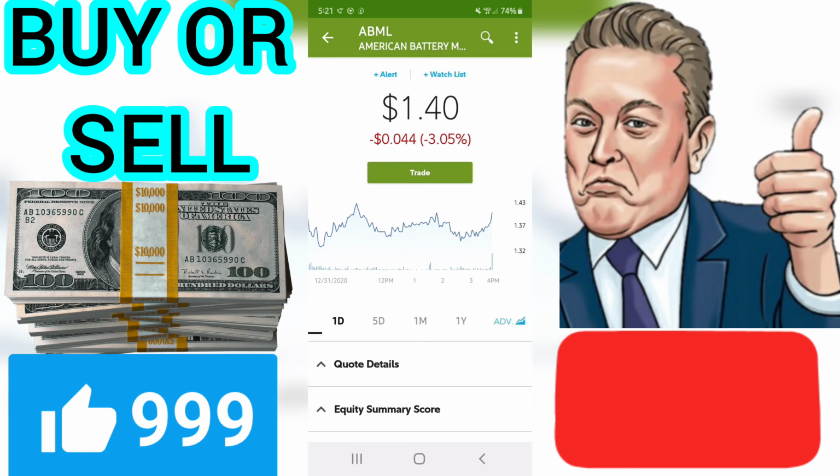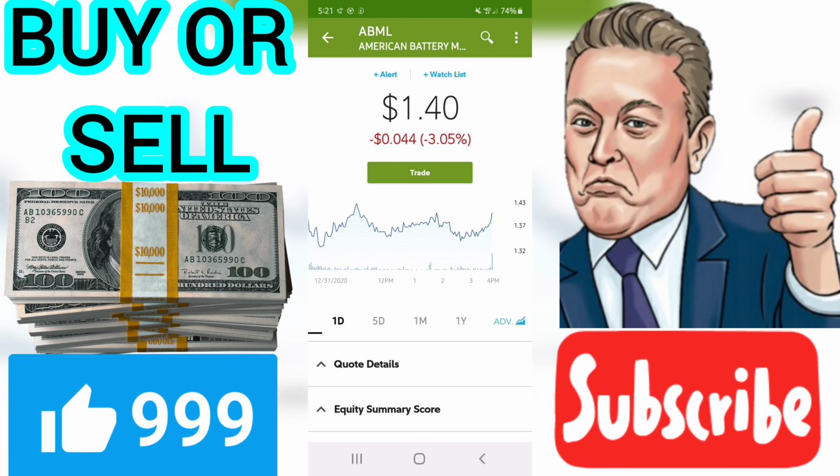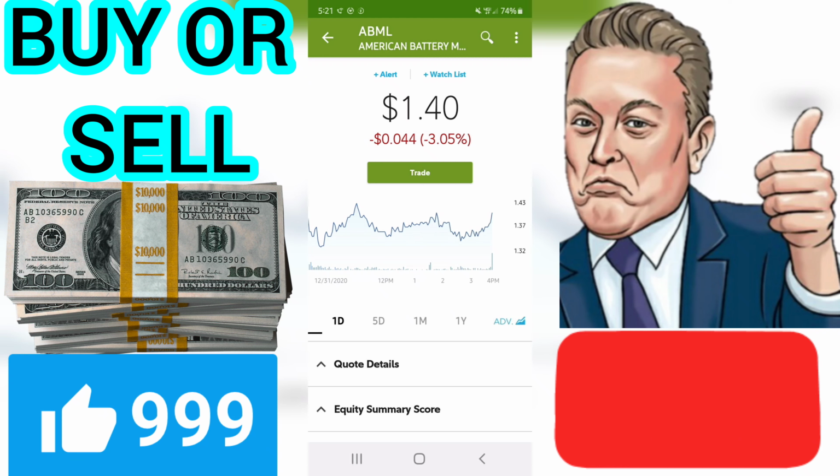Average vol. Average vol is the 50-day moving average of daily volume as computed by VectorVest. ABML has an average vol of 8,439,368 shares traded per day.